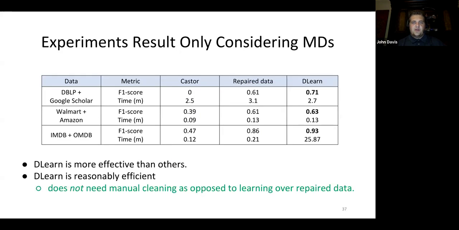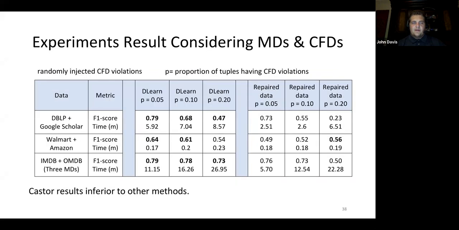The first experiment we run only considers matching dependencies. We find here that DLearn is more effective than other baseline solutions. DLearn is also reasonably efficient because it does not need the manual cleaning, which the repair database does. The second experiment considers both matching dependencies and conditional functional dependencies. Here we test varying levels of randomly injected CFD violations into the datasets. We see that DLearn is significantly more effective at learning an accurate model than the other baseline.